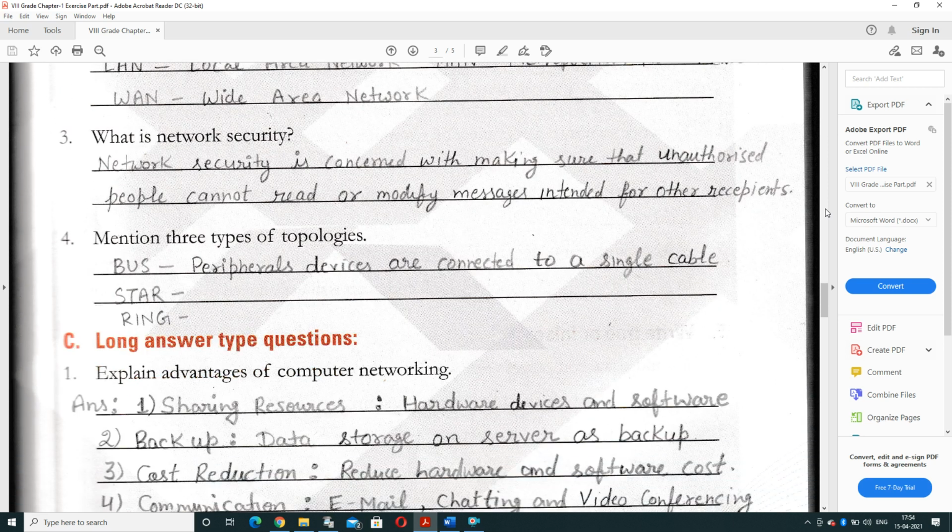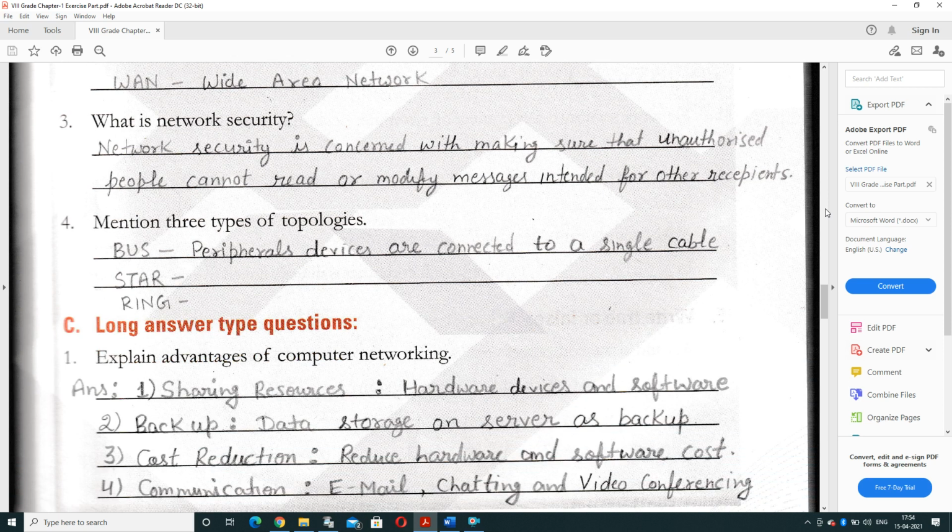What is network security? Network security is basically concerned with making sure that what you are using is done by an authorized user. It means that an unauthorized person cannot read or modify messages intended for other recipients. It means an unauthorized person is not allowed to read or modify the message. That is network security.